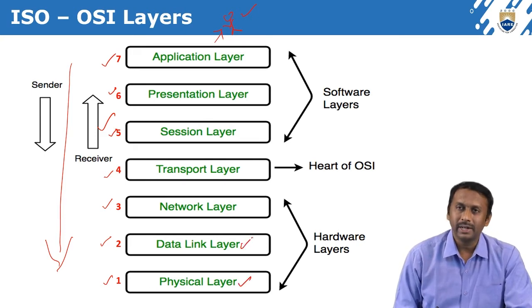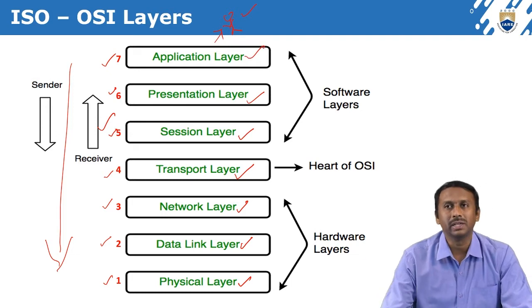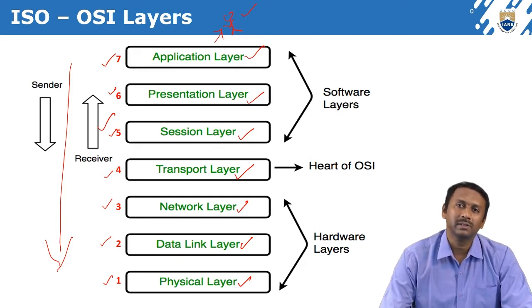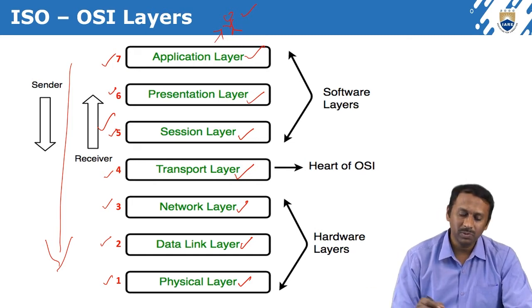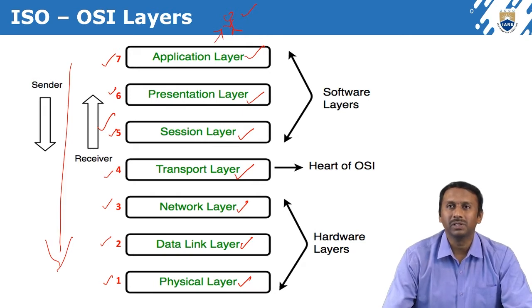Next are the data link layer, network layer, transport layer, session layer, presentation layer, and finally the application layer. These are very, very important, and everyone has to remember the list of 7 layers.